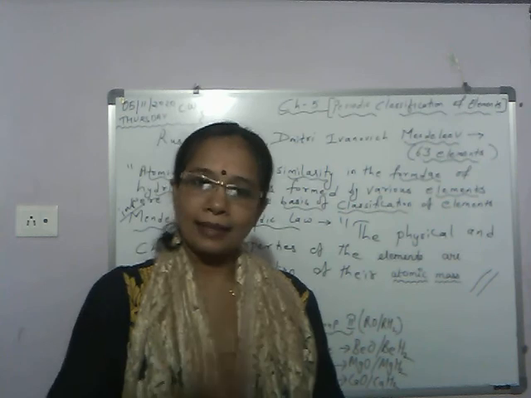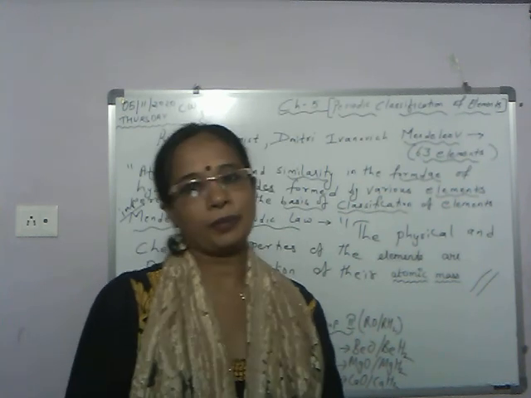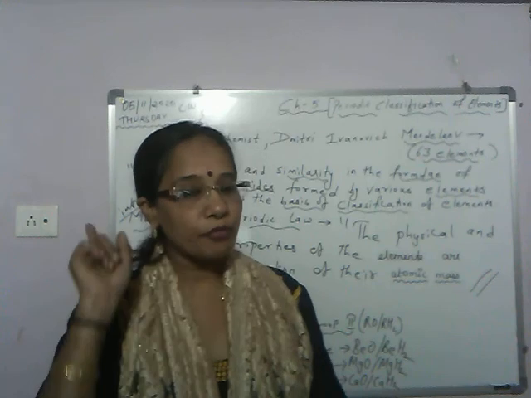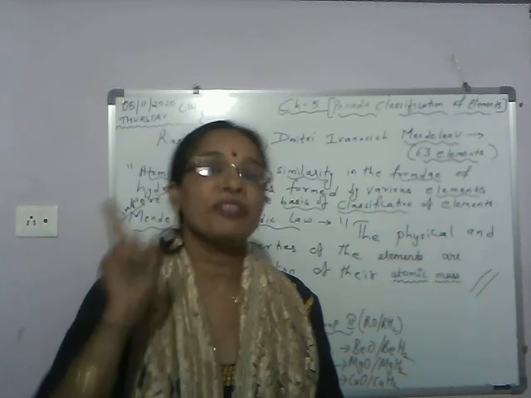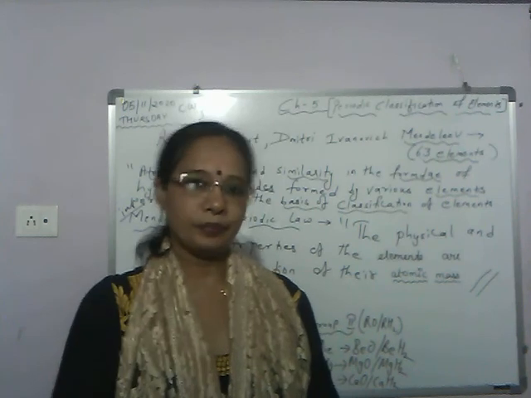Clear? And at the time of Mendeleev, how many elements were known? 63 elements. And at the time of Newlands, how many elements were known? 56 elements. All these things, students, you have to keep in mind. Clear?